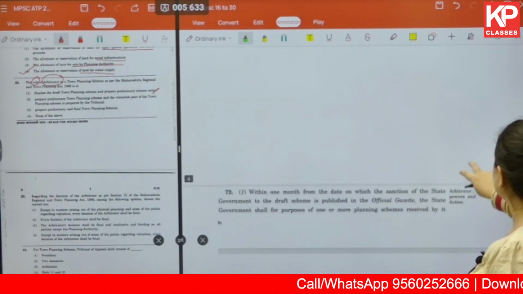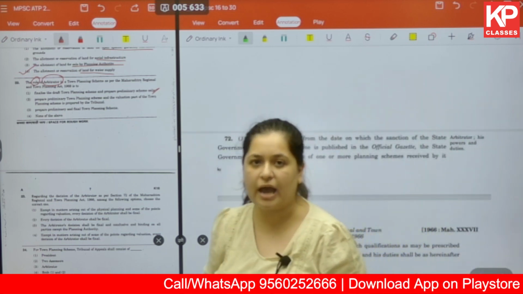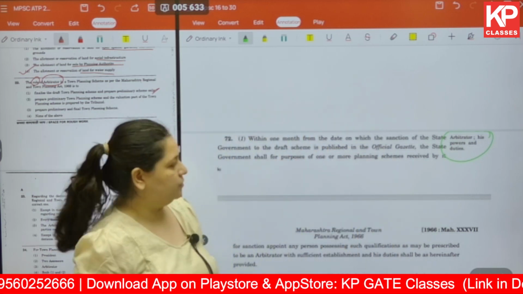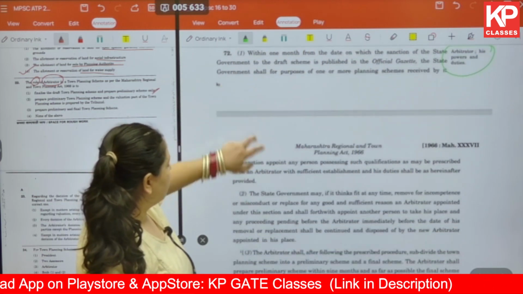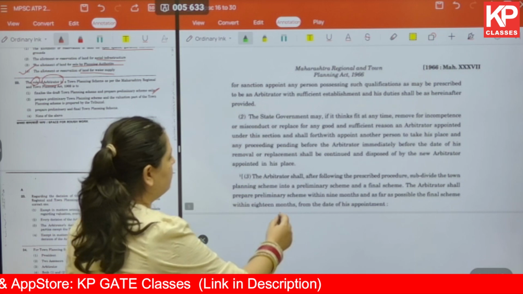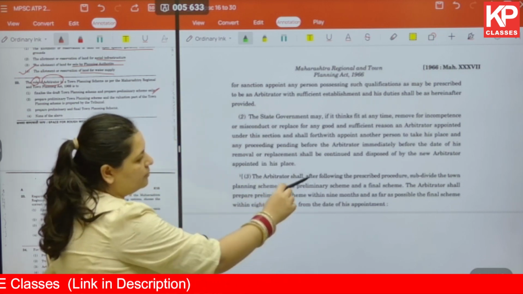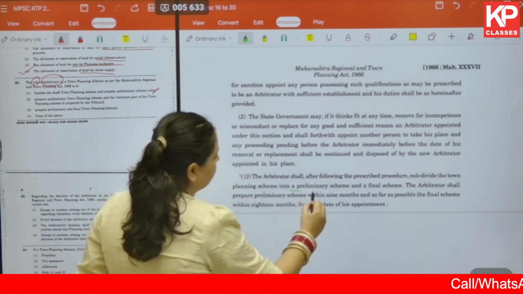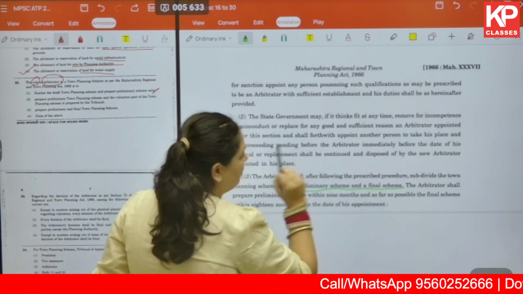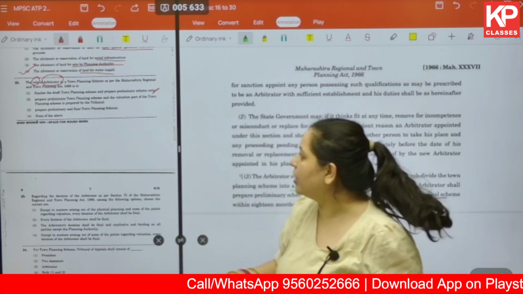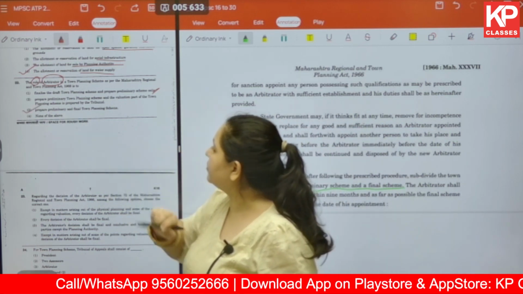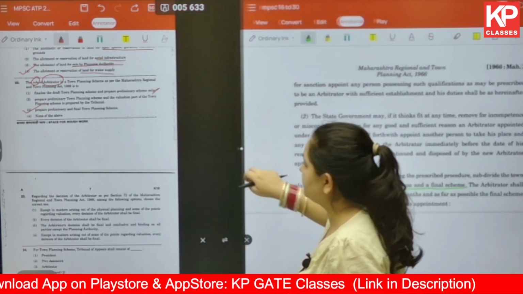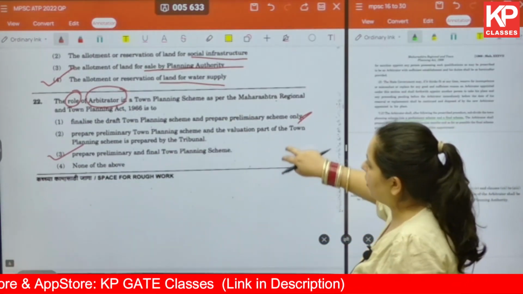Under section 72 of this act, you will find the details of the arbitrator, his powers and duties. It is written that the arbitrator shall, after following the prescribed procedure, subdivide the town planning scheme into a preliminary scheme and a final scheme. So the answer for us is option number 3, prepare preliminary and final town planning scheme. Okay. Moving on to question number 23.